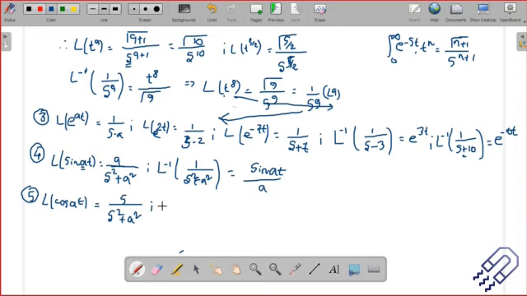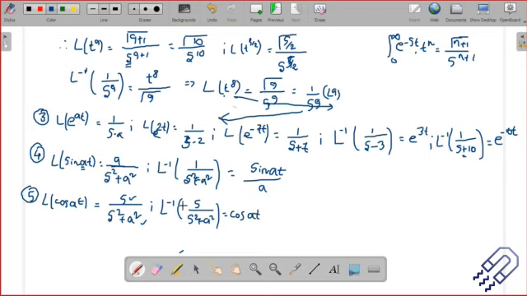And then we take L inverse. When we take the Laplace inverse, we have to take the function of the values wherever s is there. So this has got an s. That means if we take the Laplace inverse of s divided by s square plus a square, this will be nothing but cos of at.